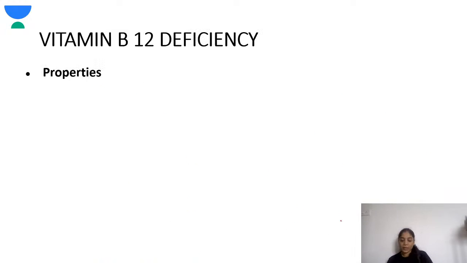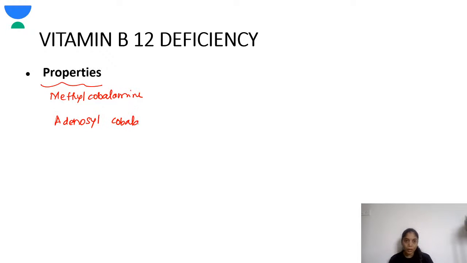Okay. Next, coming to vitamin B12 deficiency. This is another very important cause of megaloblastic anemia. So what are the properties? Methylcobalamin and adenosylcobalamin. These are the metabolically active derivatives of vitamin B12.